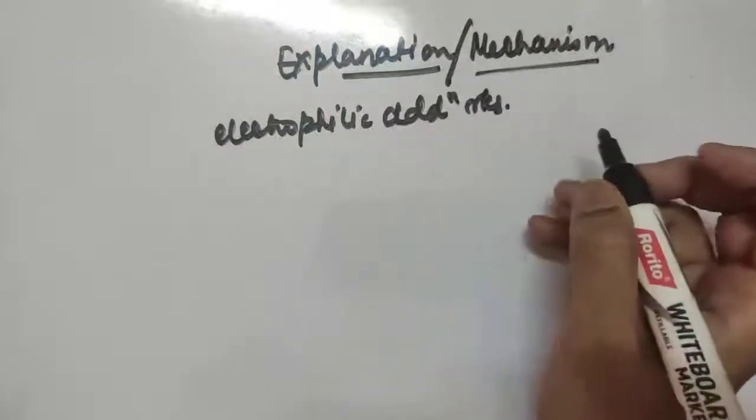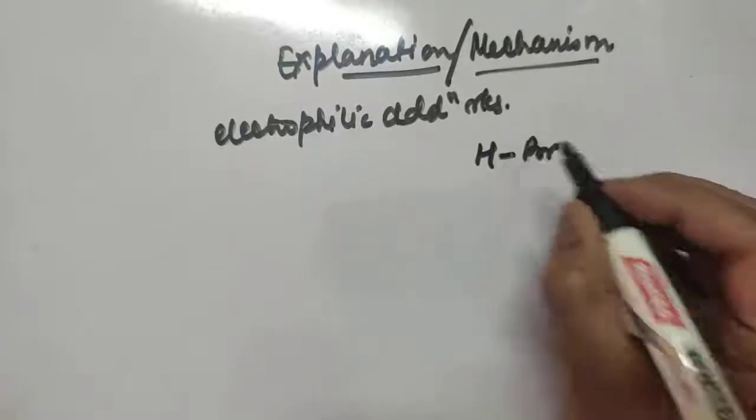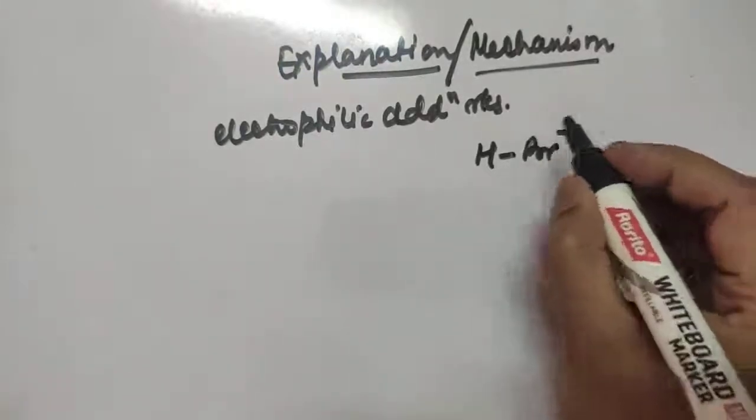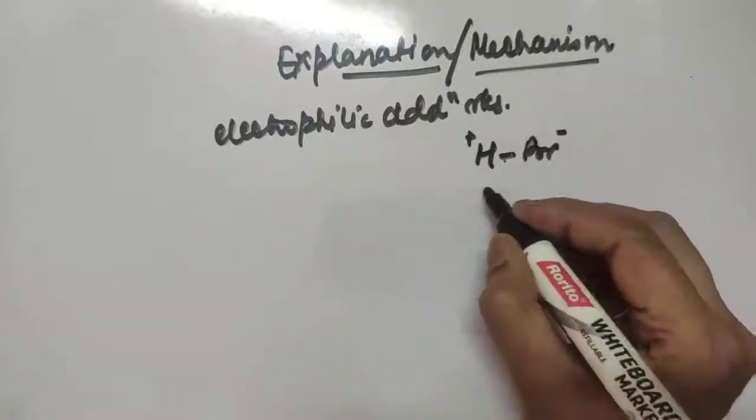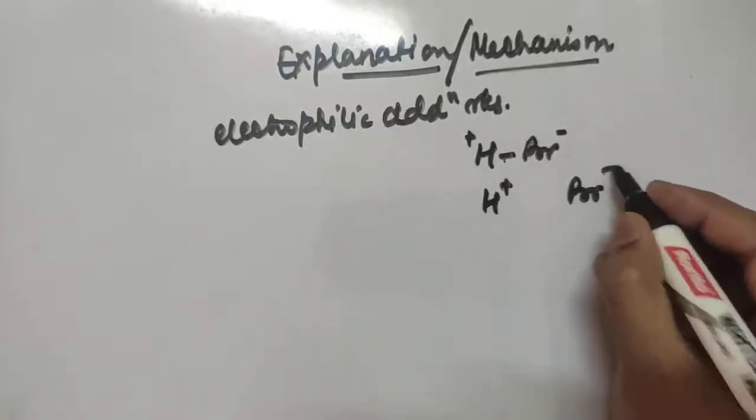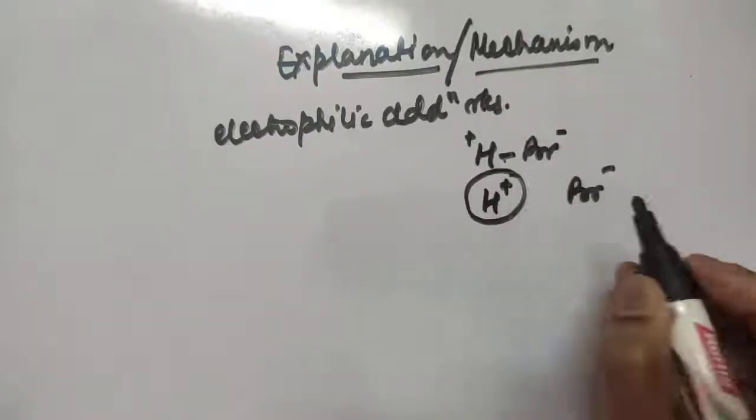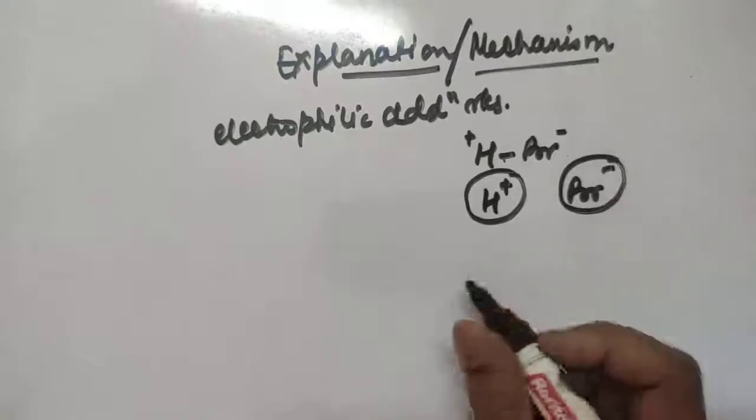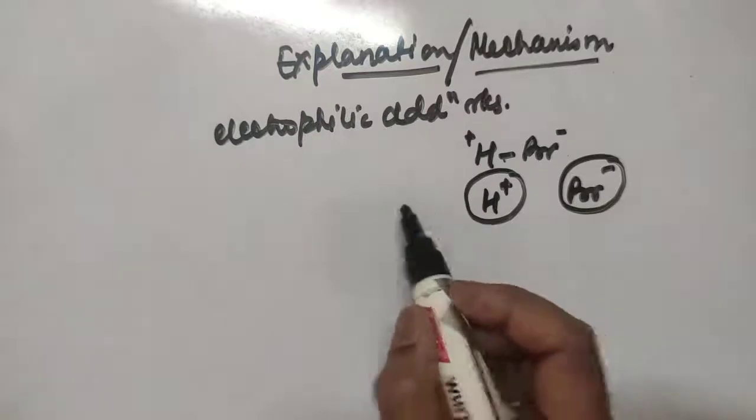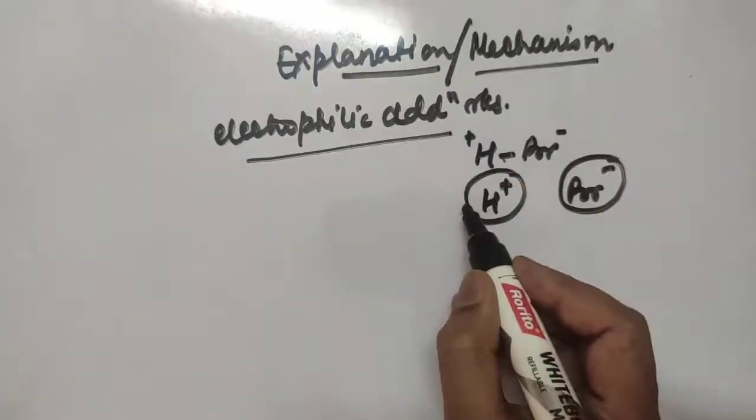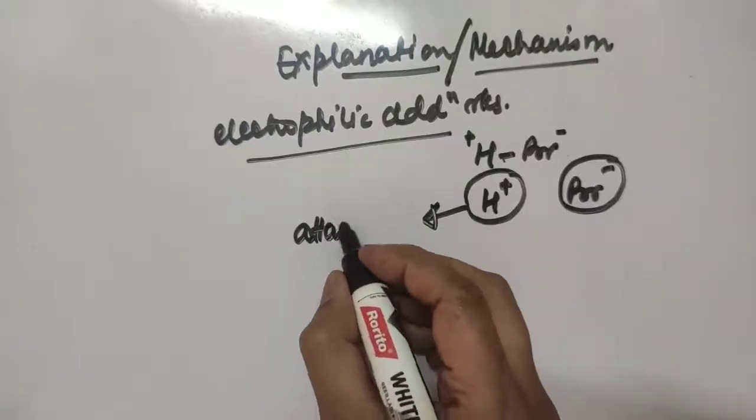If we are taking HBr, one is the negative part and one is the positive part. After the cleavage of this bond, H plus and Br minus are formed, and out of these, H plus is the electrophile and Br minus is the nucleophile. So Markovnikov's addition is an electrophilic addition reaction. That means the positive part is the attacking reagent.